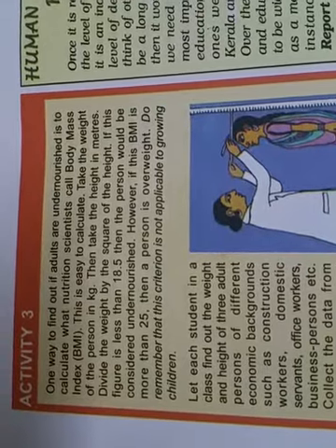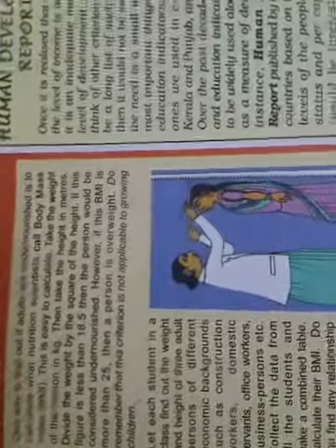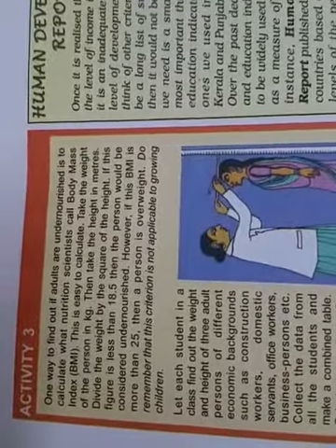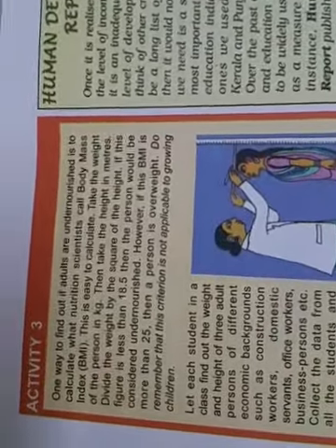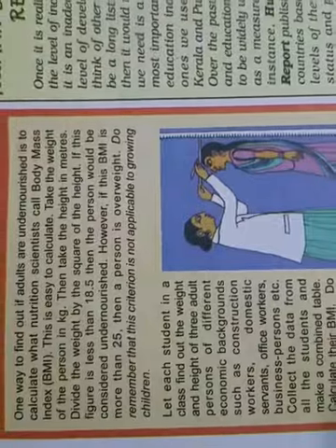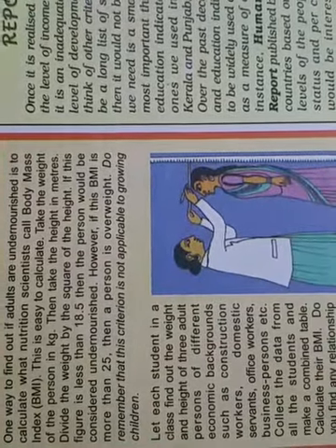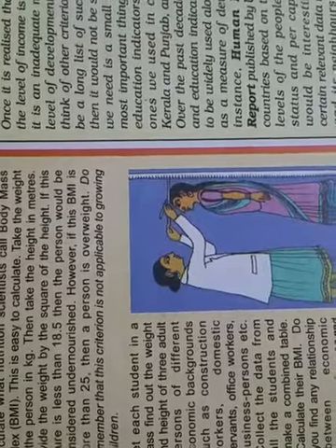Infant mortality rate depends on the health status of the individual. If the population of a country is healthy, undoubtedly the infant mortality rate will be less. Now how to find out if a person is malnourished or well nourished? Let us calculate it through, in this activity it's given through BMI, that is body mass index.